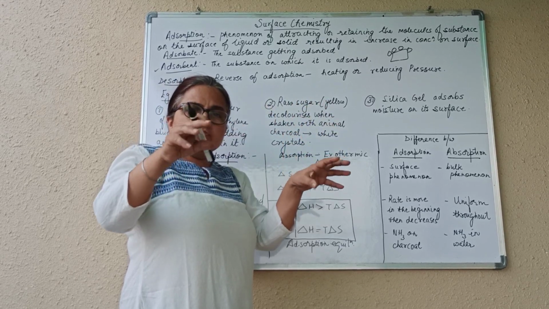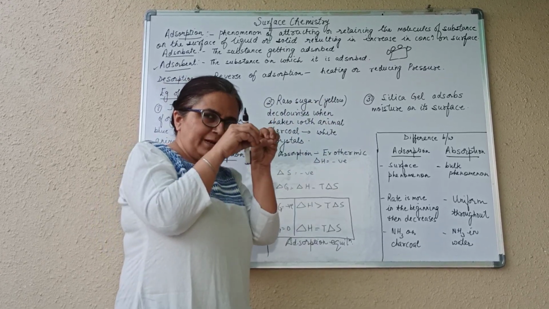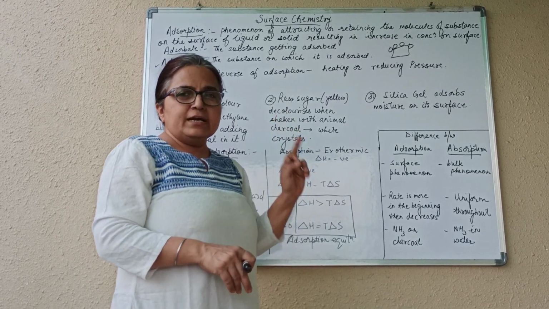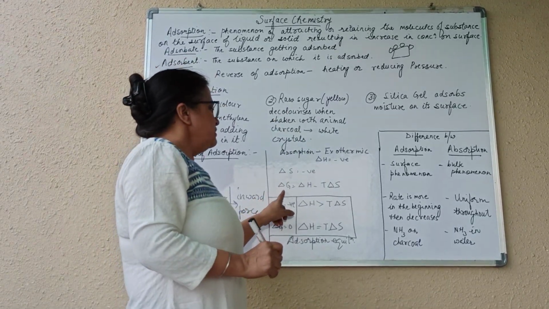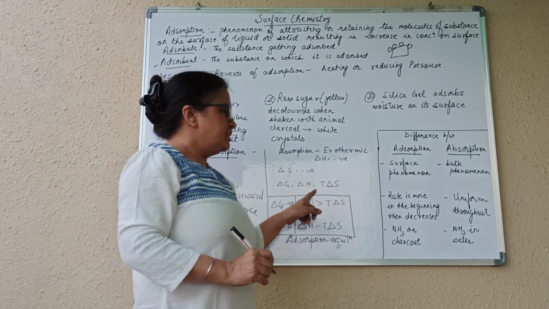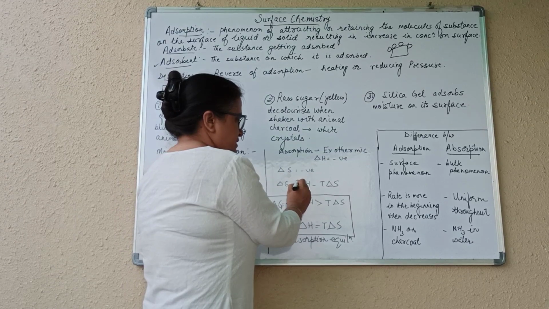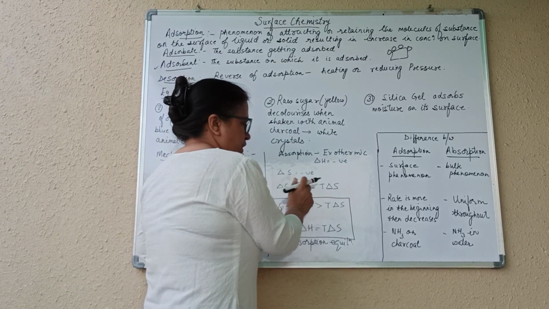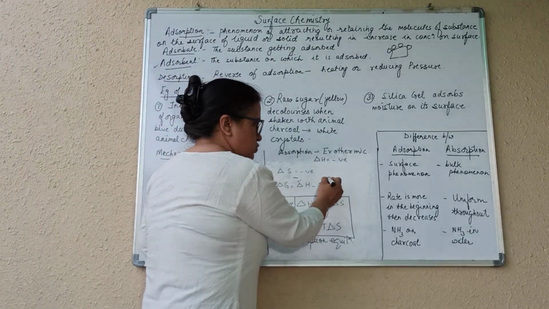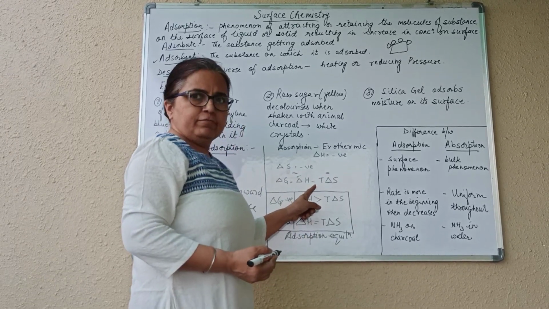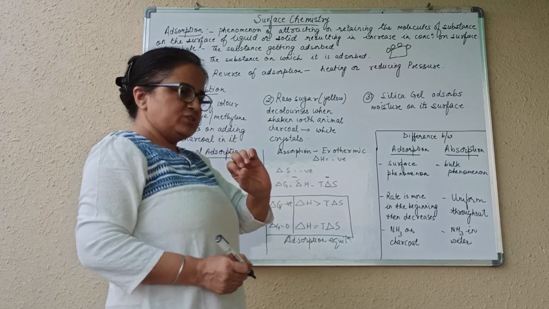The gas molecules are all moving around, and they are coming and getting adsorbed, so entropy is decreasing. If we apply the Gibbs-Helmholtz equation, delta G is delta H minus T delta S. We said delta H is negative, and delta S is also negative, so this negative will become positive. The T delta S term becomes positive.